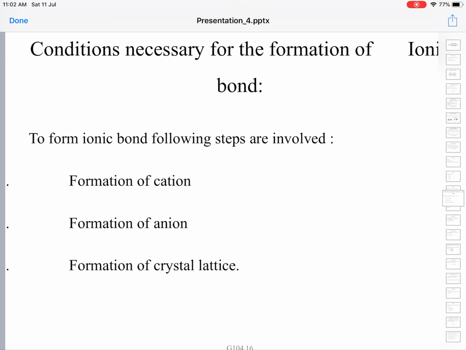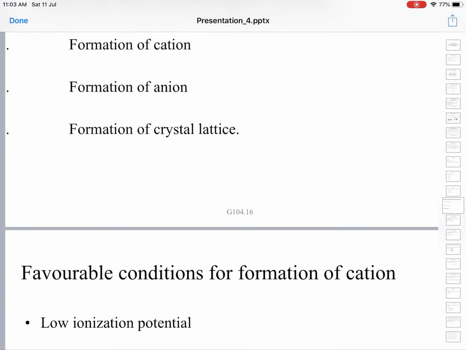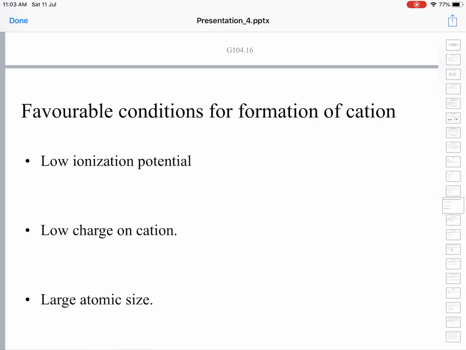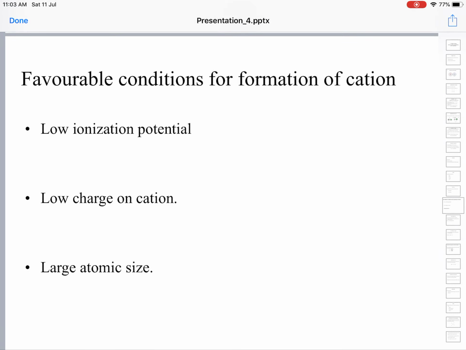In the formation of ionic bond, the following steps are involved: formation of cation, formation of anion, and these cation and anion coming together to form a big crystal, called formation of crystal lattice. These three steps are involved in the formation of ionic bond. Let us see first the favorable conditions necessary for the formation of a cation.